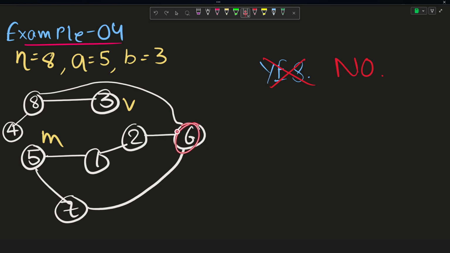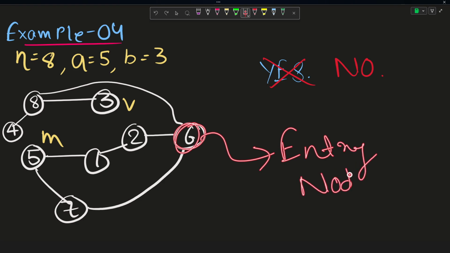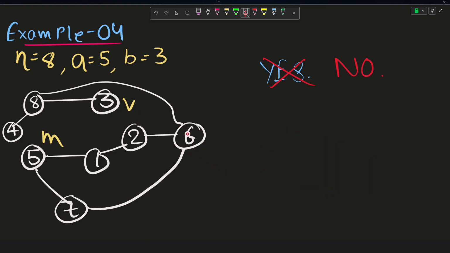Since we have detected a cycle at this point, it means that this is our entry node from where Valerio would try to enter. So this is our entry node, right? That's why Valerio will want to reach this sixth node as soon as possible, and Marcel will also try to reach the sixth node as soon as possible, because this is the threshold thing, right? Both Valerio and Marcel have a concern for this sixth node, because this is the only node which is deciding whether Valerio will escape Marcel forever or not, right?